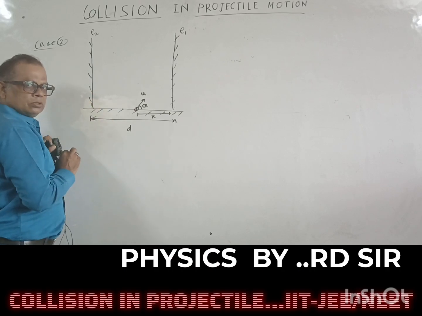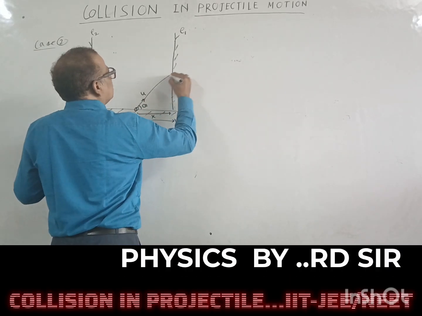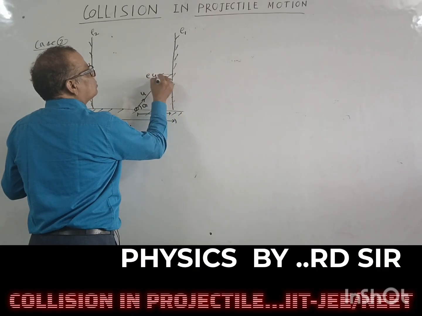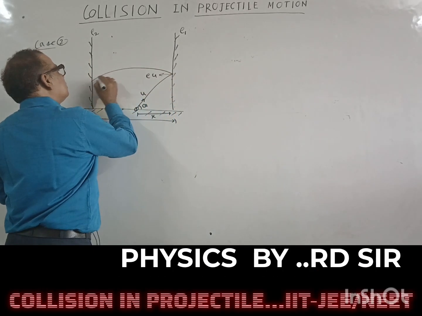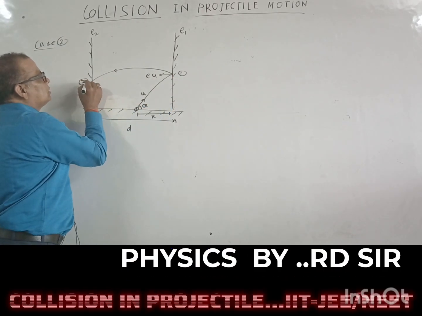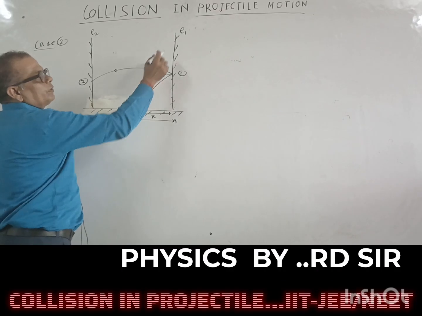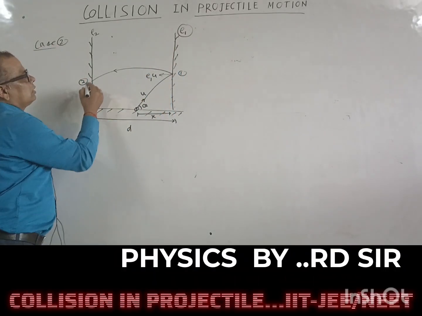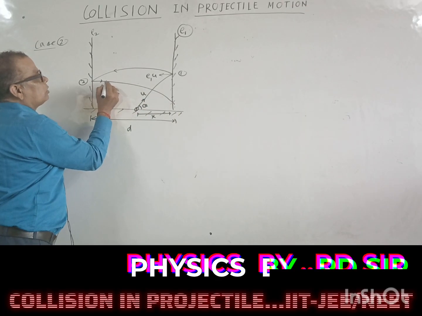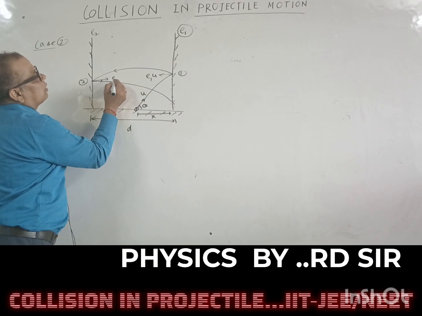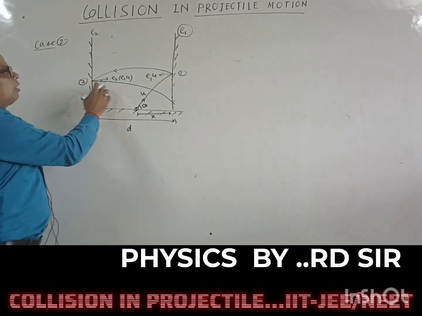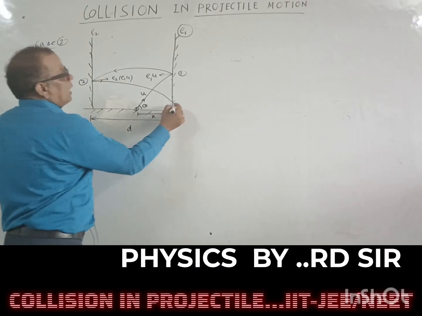How can we solve this? After the first collision, the horizontal velocity will be E1 u, because the coefficient of restitution is E1. In this way the particle will move. This is the first collision, and the second collision occurs here. After the second collision, the horizontal velocity is E2 of E1 u, and this is the third collision.